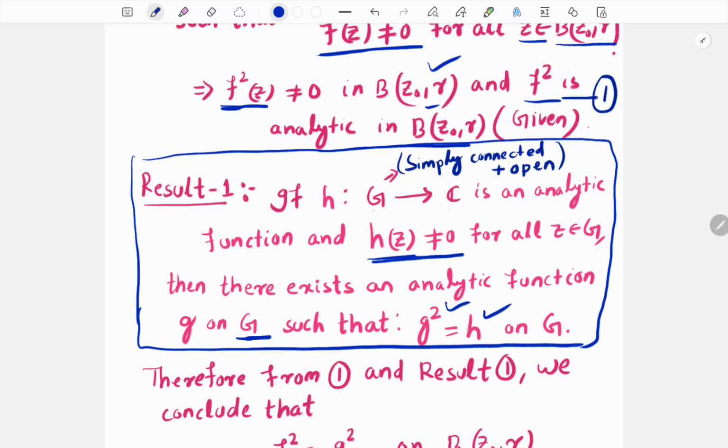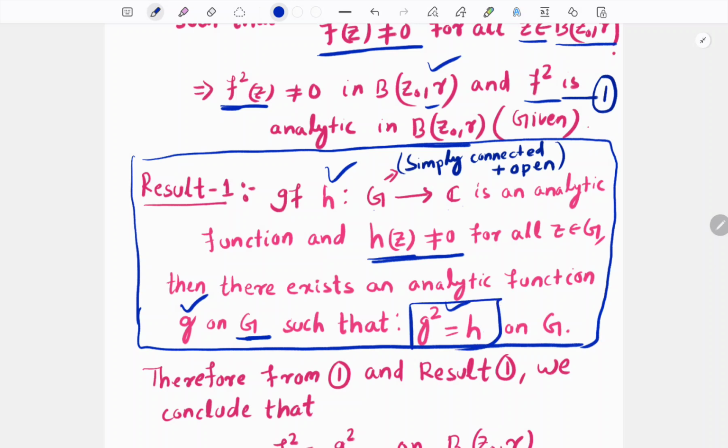Means one type of, we can find the square root of H. If H is an analytic function on G and it is non-zero, then we can find the square root, because g is nothing but the square root of H. Okay, means here the main thing is that g is analytic and H is equal to g square.